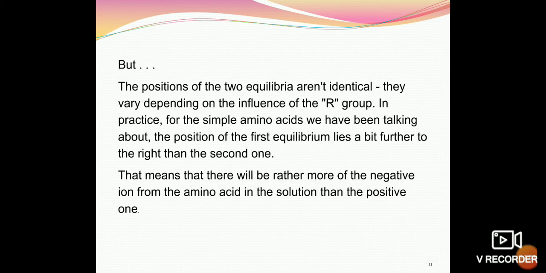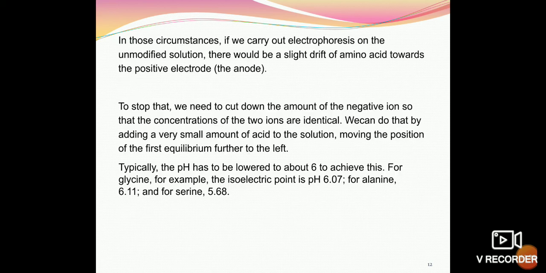But the positions of the two equilibria aren't identical. They vary depending on the influence of the R group. In practice, for the simple amino acids we have been talking about, the position of the first equilibrium lies a bit further to the right than the second one. That means there will be rather more of the negative ion from the amino acid in the solution than the positive one. In those circumstances, if we carry out electrophoresis on the unmodified solution, there would be a slight drift of amino acid towards the positive electrode.